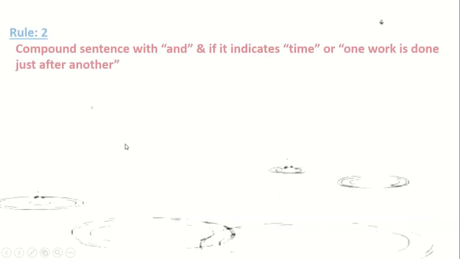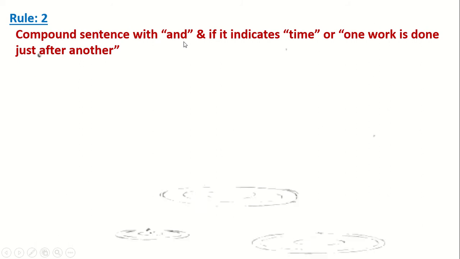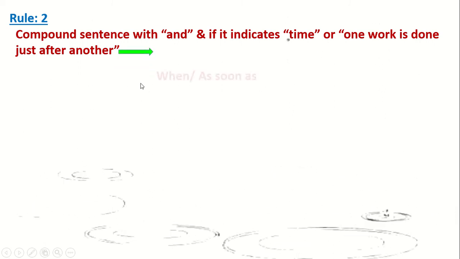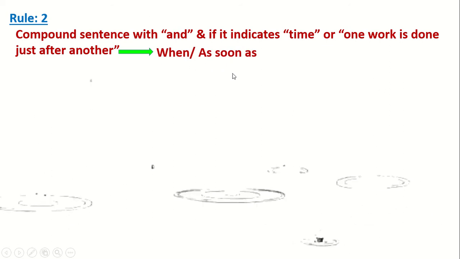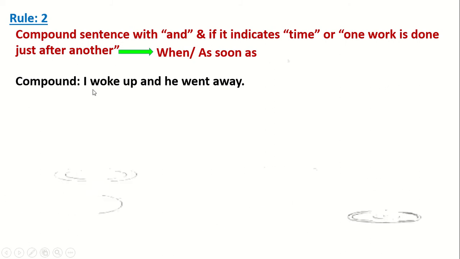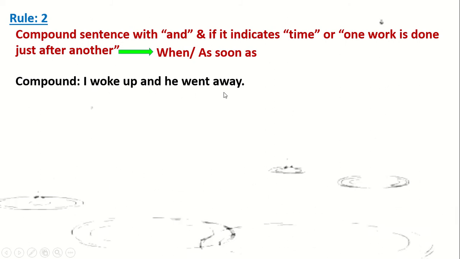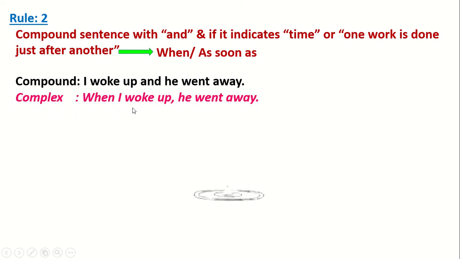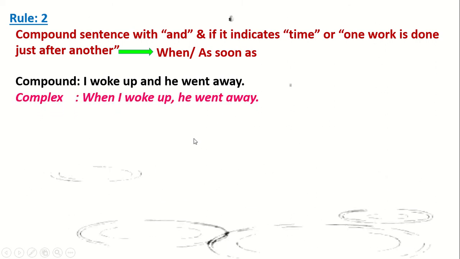Next, rule number 2. Compound sentence with and, but the condition is if it indicates time or it shows that one work is done just after another. Then we will use when or as soon as. Look at the example. Compound sentence: I woke up and he went away. Look at the clauses. It shows us that one work just happened after another. So we can use here when. When I woke up, he went away.